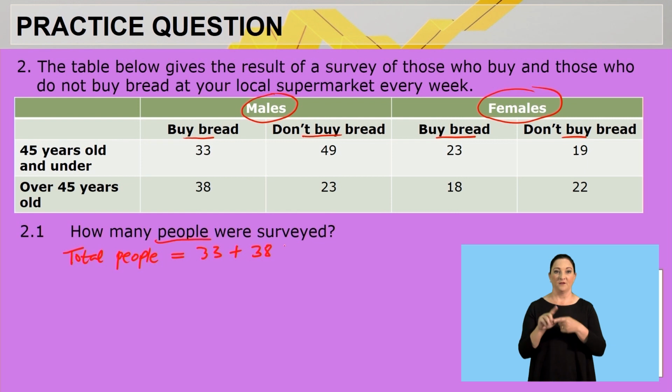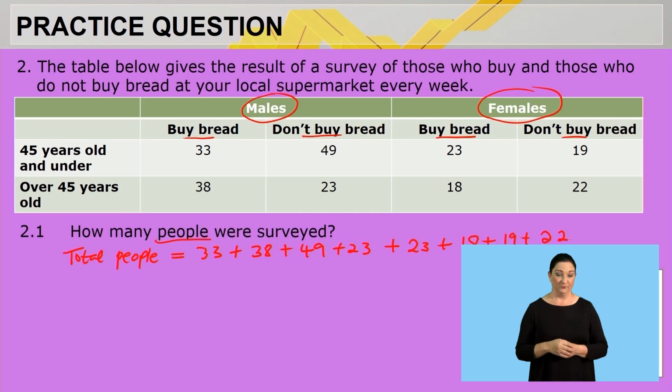plus 38 plus 49 plus 23 plus 23, plus 18 plus 19 plus 22. I hope you can see how I'm working. Right, so I added all the numbers together. Now let's quickly type that in. 33 plus 38 plus 49 plus 23 plus 23 plus 18 plus 19 plus 22. So that will give me a total number of people of 225. Okay, so how many people were surveyed? We know that the total number of people will be 225.